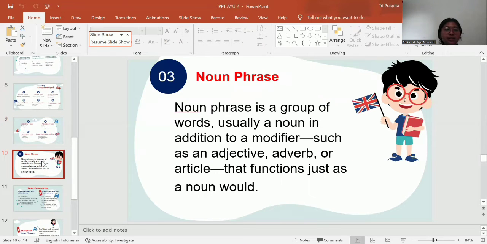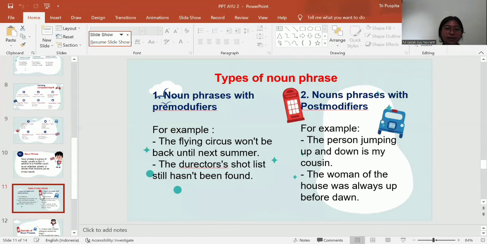Okay, the last topic is noun phrase. Noun phrase is a group of words, usually a noun in addition to a modifier, such as an adjective, adverb, or article, that function just as a noun would. Noun phrase have two types. The first is noun phrase with pre-modifiers, and the second is noun phrase with post-modifiers.